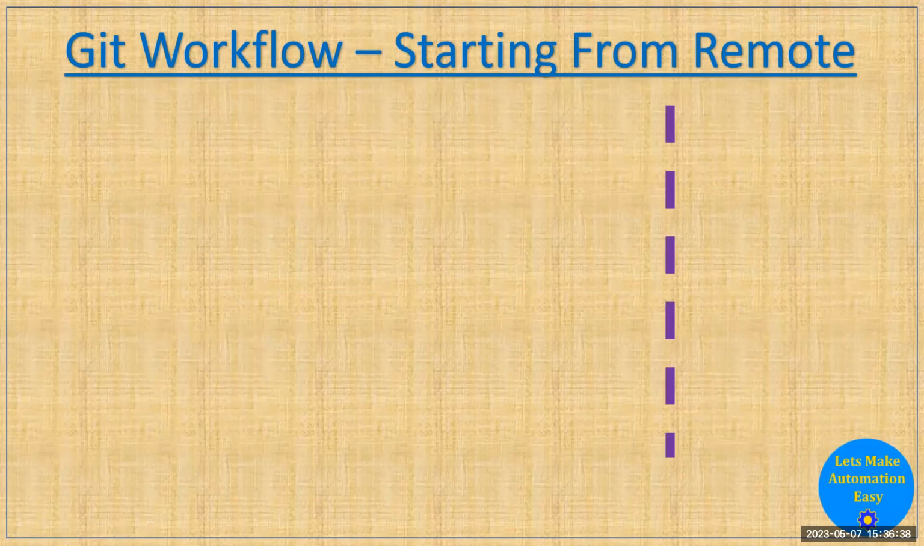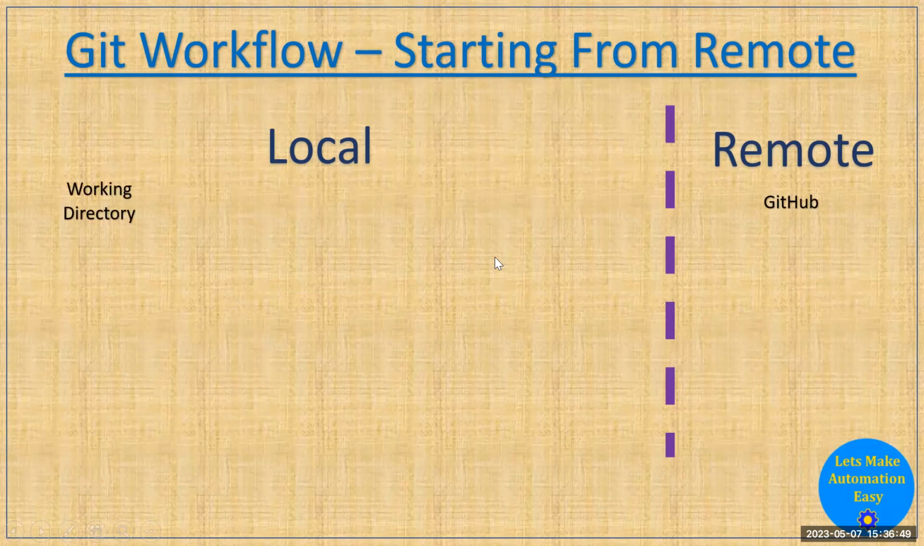Now understand the flow of the Git workflow, how it works. Mainly two parts come into the picture in the Git workflow. One is called remote and one is called local. The remote is the part that is called GitHub, and the local part is divided into three stages: the working directory, the staging area, and the Git repository.